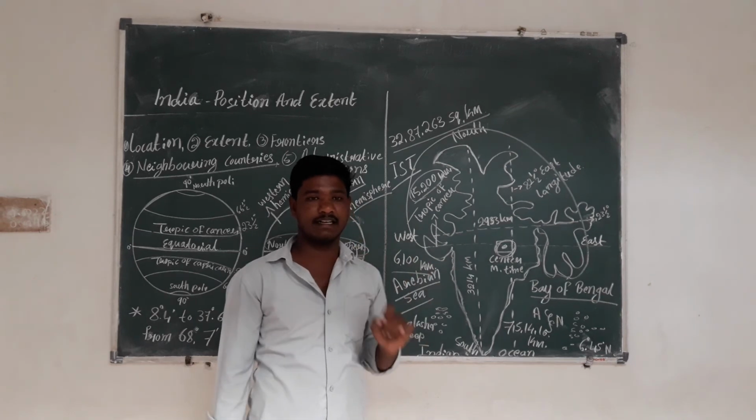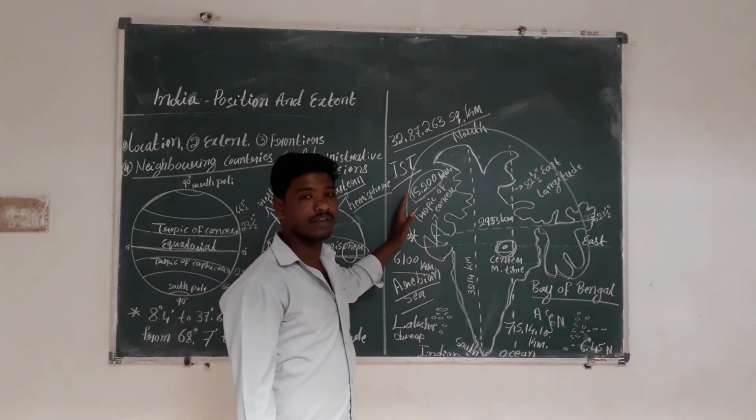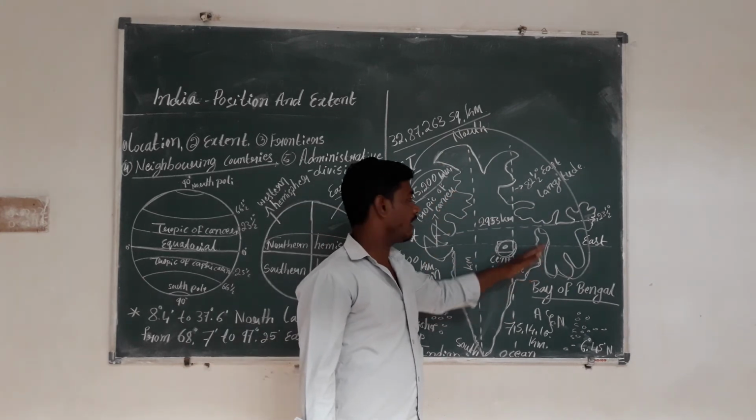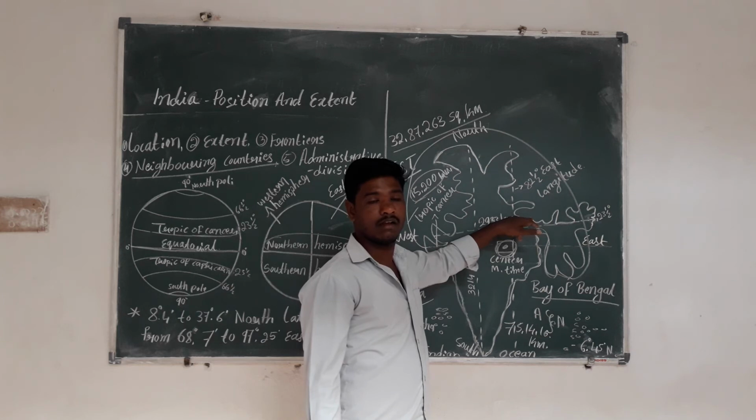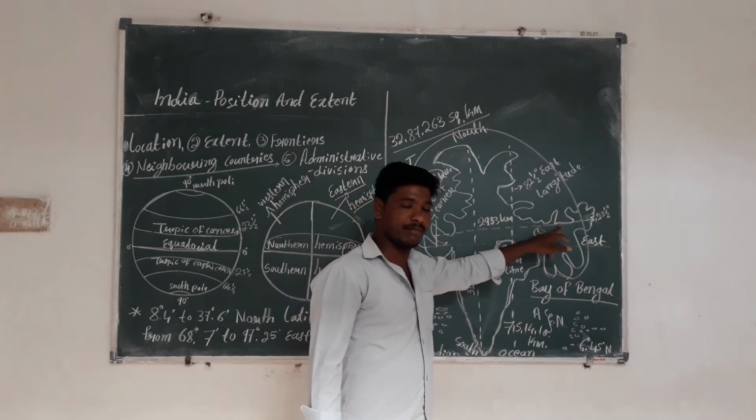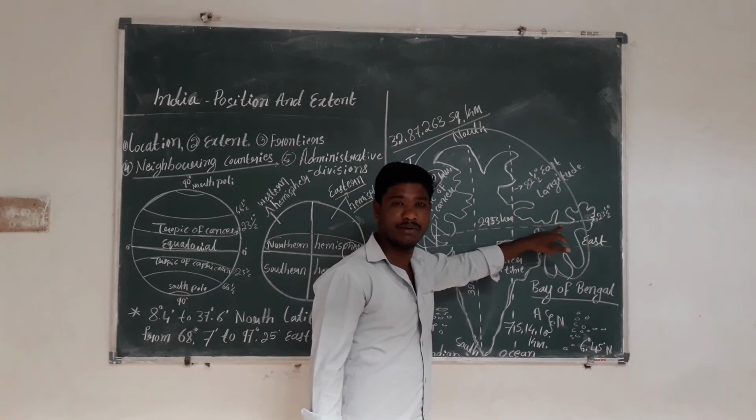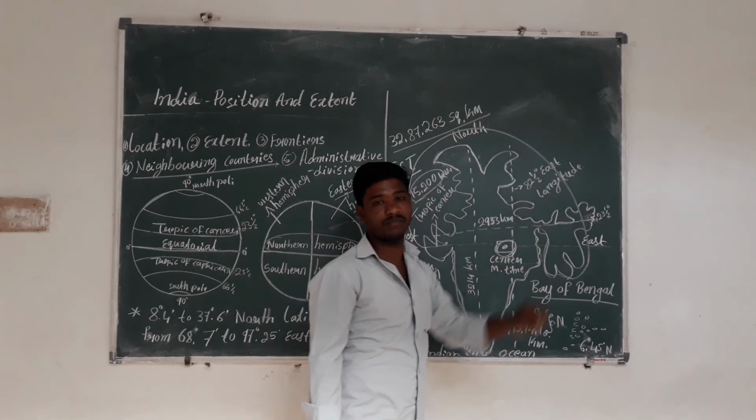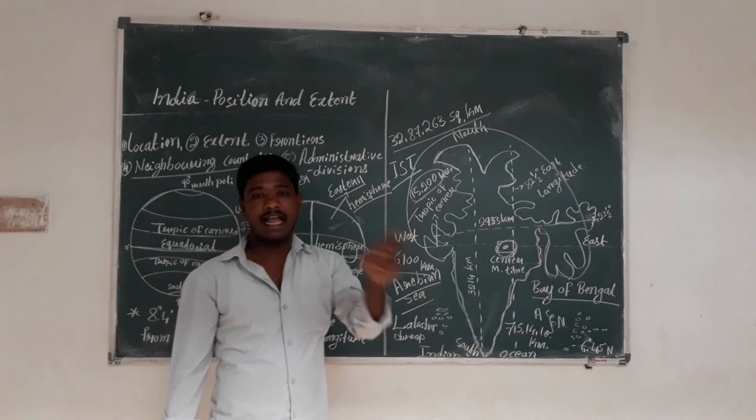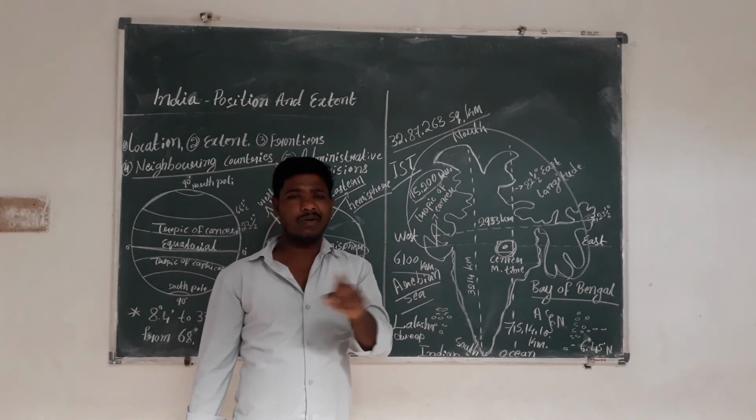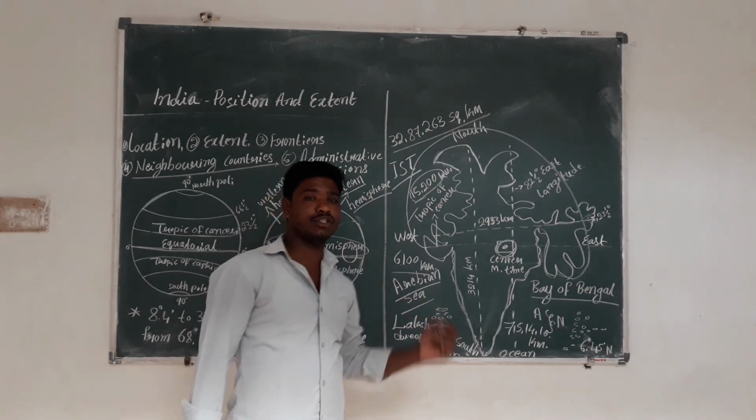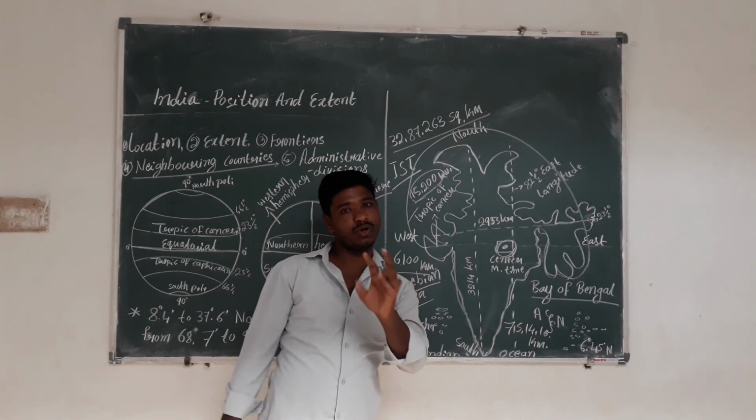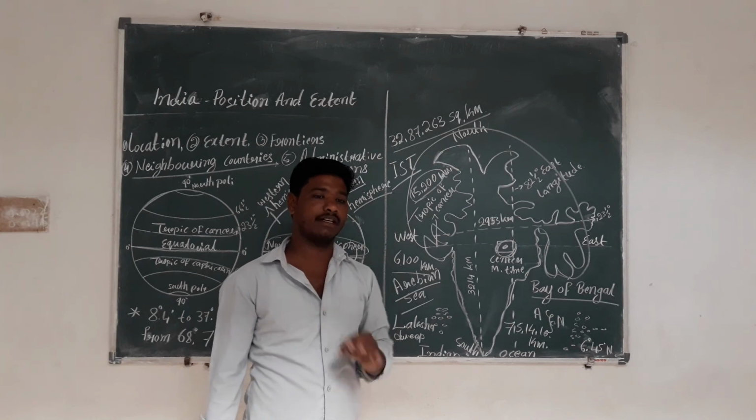Only 7 countries: Afghanistan, Pakistan, Bangladesh, Nepal, Burma, Myanmar, and China. It has only 7 land neighbors, and it also shares water frontiers with the 2 island countries, Maldives and Sri Lanka.